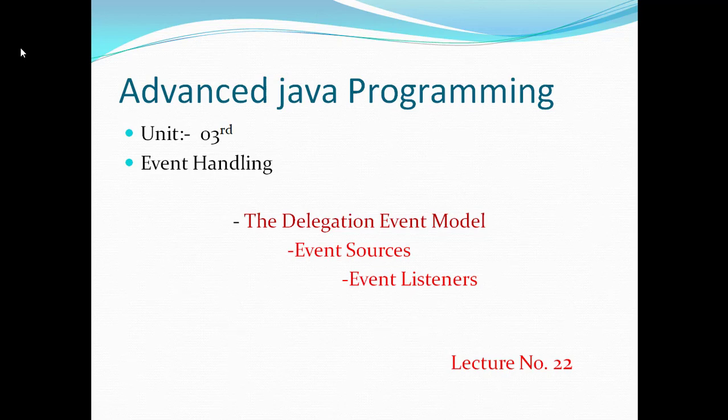Advanced Java programming is graphical user interface programming. In this, we are designing user interfaces, and to deal with these user interfaces, event handling is very important. Event is nothing but any action or state change of the object. To handle this, the event handling chapter is given, and this is the third unit which has 8 hours for teaching and 12 marks for